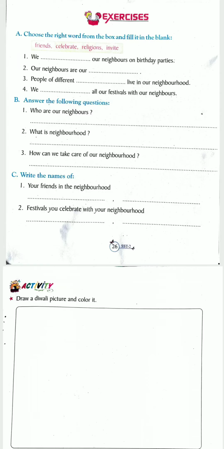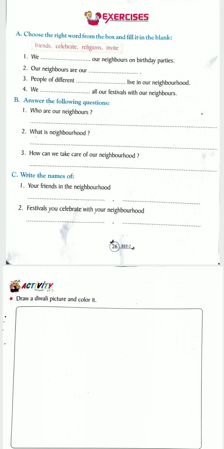In this way you can say how you can take care of your neighborhood. In other words, you can say keeping the neighborhood neat and clean, not cutting down the trees, planting more trees. Also we can take care of our neighborhood.